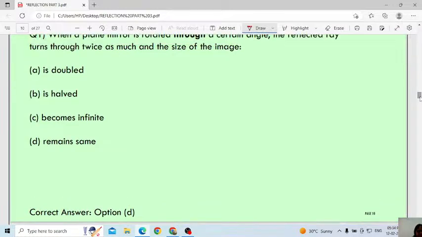Option D is the correct answer. Very good. Who has given it? So many have given it. Three: Rashmi, Pratibha. Yes, it will remain the same.